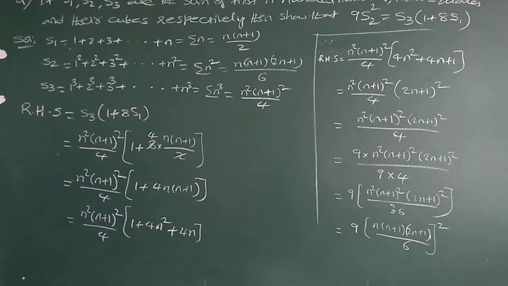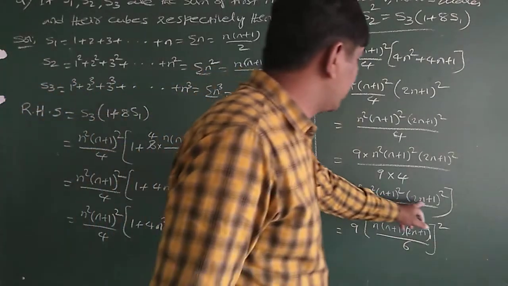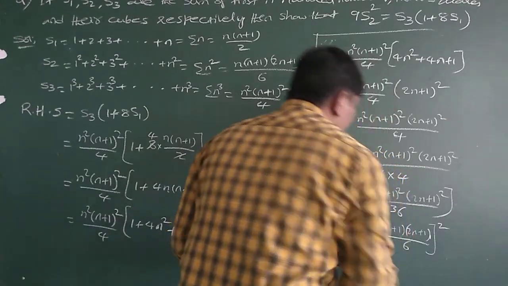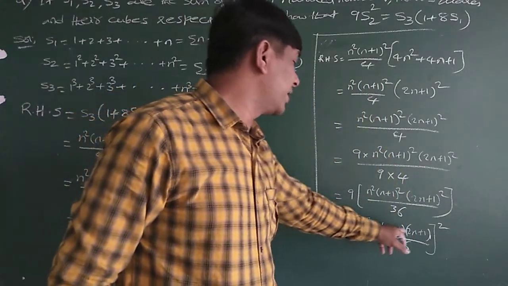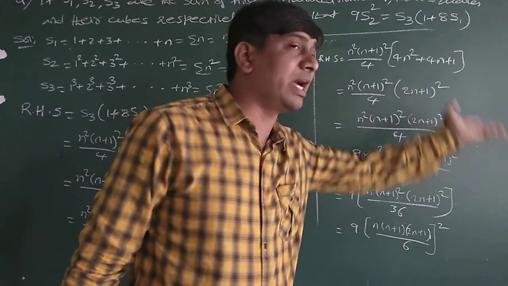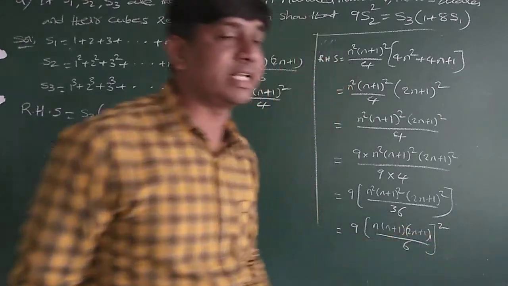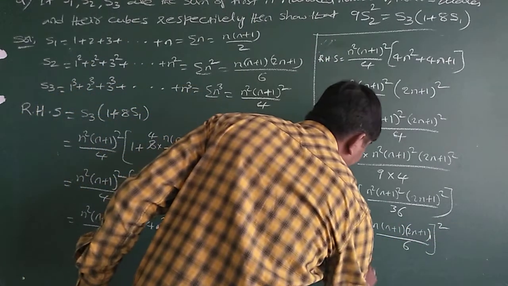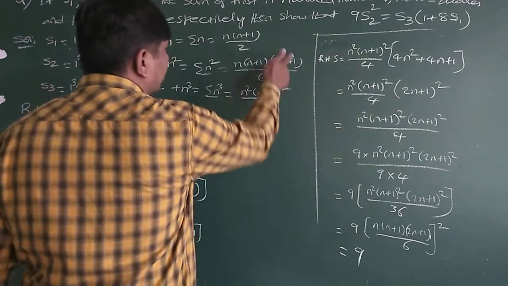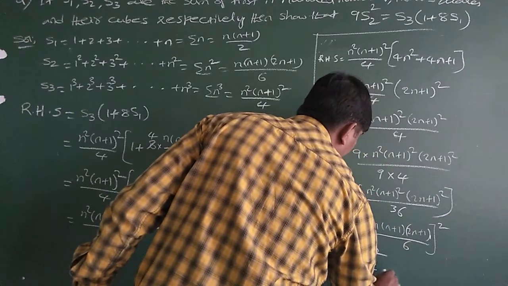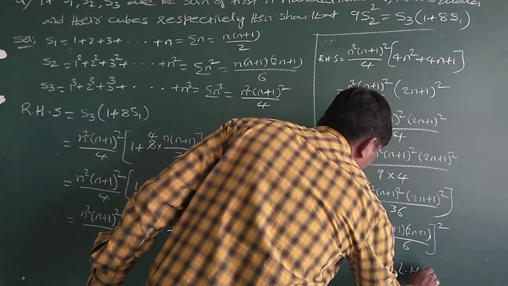Am I right? Okay? N square into n plus 1 whole square into 2n plus 1 whole square by 36 is there. Now I am writing it as n into n plus 1 into 2n plus 1 by 6 whole square, because 6 square is 36. That is equal to 9 into, what is this value here? This is S2. So S2 has a square, 9 S2 square, that is equal to LHS.